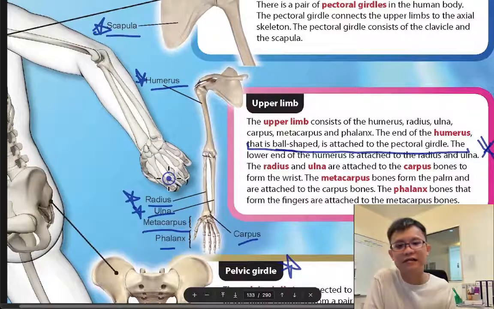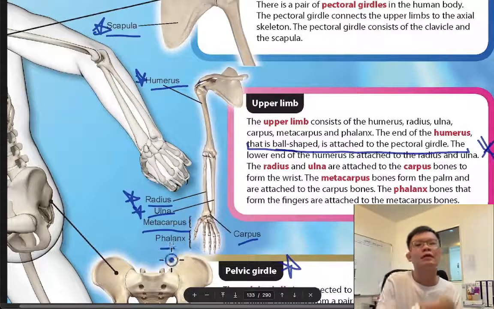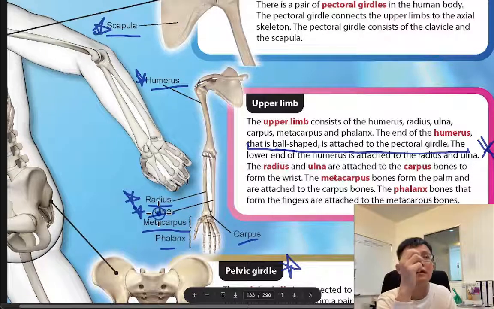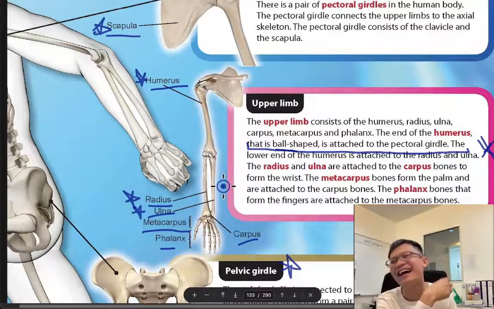So I make it like a song and I can remember it. Scapula, humerus, radius, ulna. I make it like a song and I draw it. Then if you draw it, it will be better. If you want to memorize, I recommend that if you have your notes, 你画了过后你又唱歌, then I feel it's easier